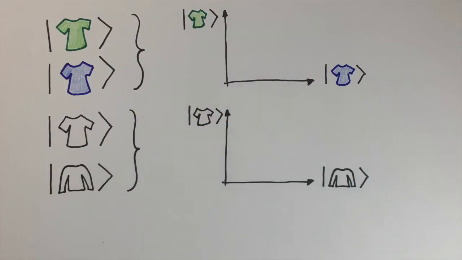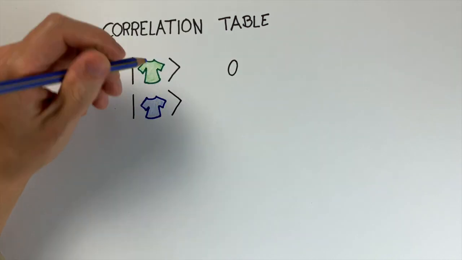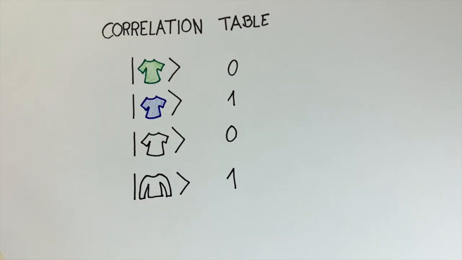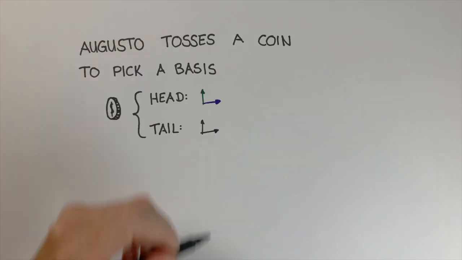For example, we can describe every t-shirt as a combination of a sleeved t-shirt and a sleeveless one. For each basis, Augusto and Beatrice need to agree on how they're going to represent each shape and color to a bit. This will enable Augusto to send his key using a sequence of those bases. They agree on a correlation table. Now, he can use that sequence to send his key to Beatrice in a secure way. Using only one basis would enable anyone to spy and have access to the key.